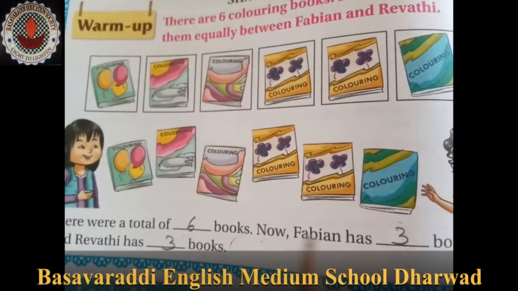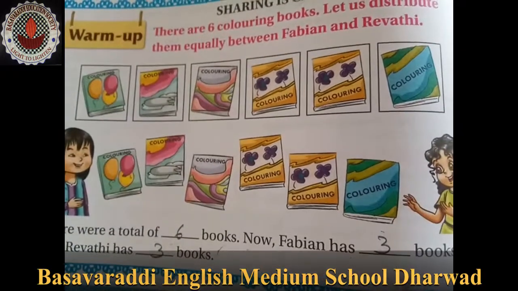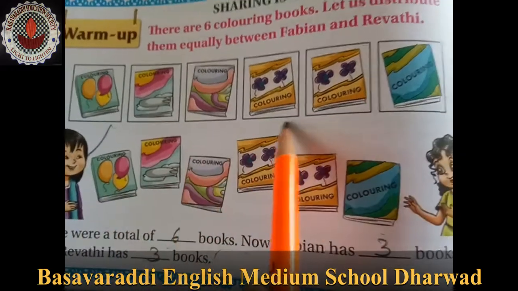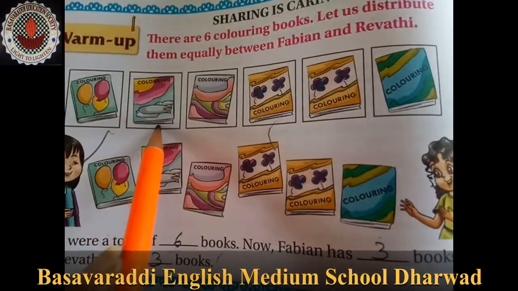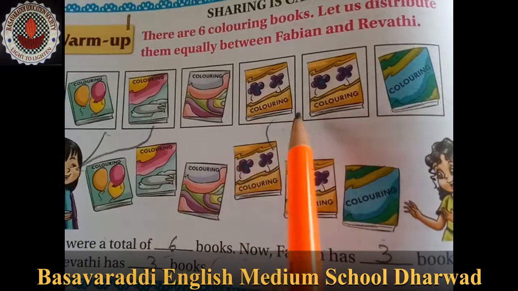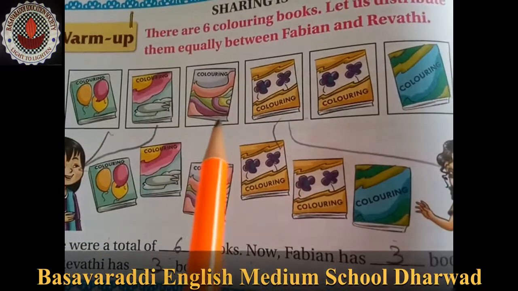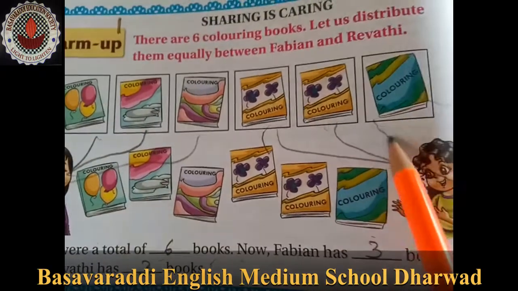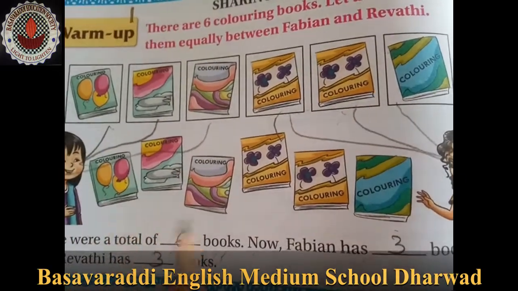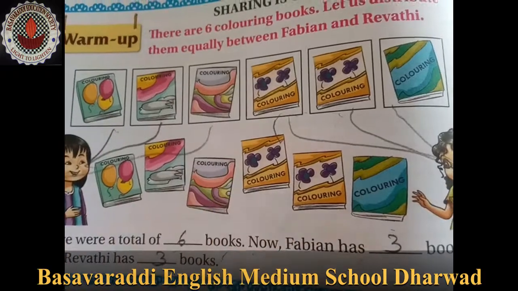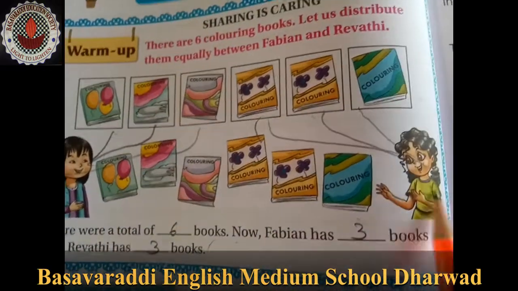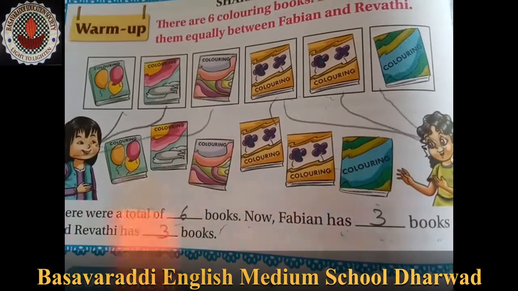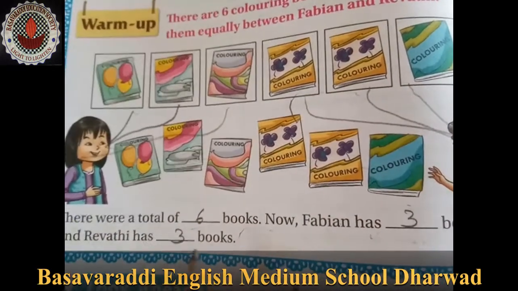Now they are distributing. Fabina has 3 books. How? See, 6 books are there. One for her, one for her, this one to her, and this one to her, and this one to her. So how many books are distributed? 1, 2, 3 for her, and 1, 2, 3 for her. So Fabina has 3 books and Revati has 3 books.